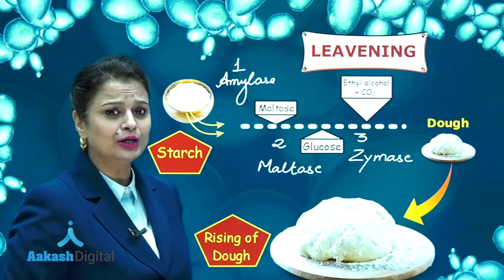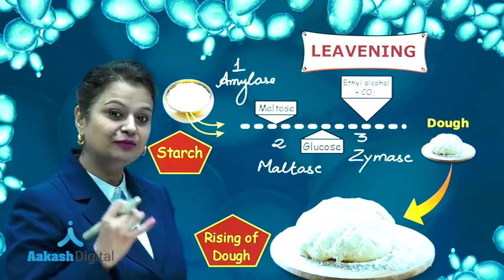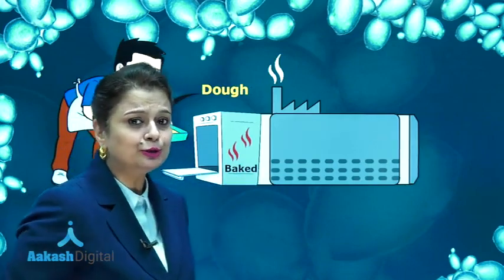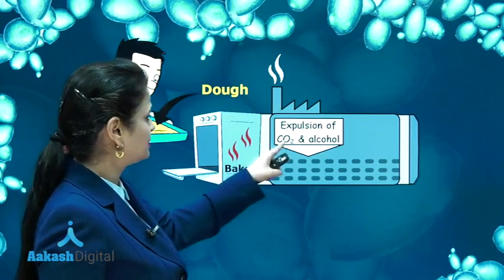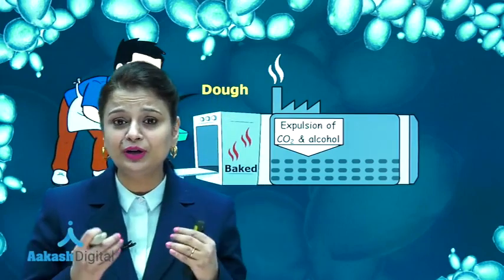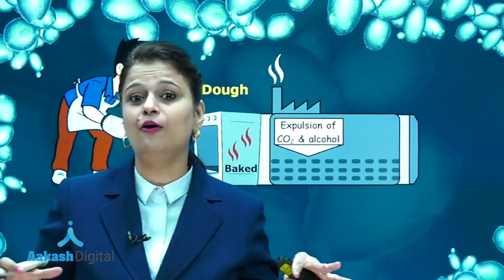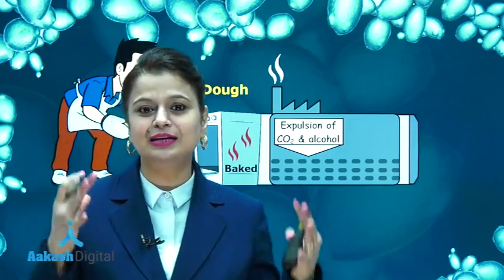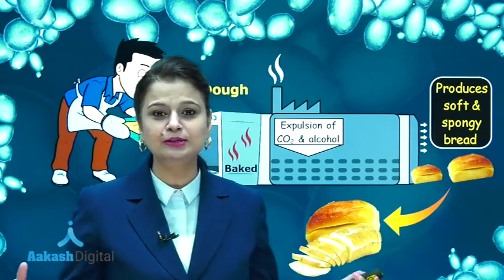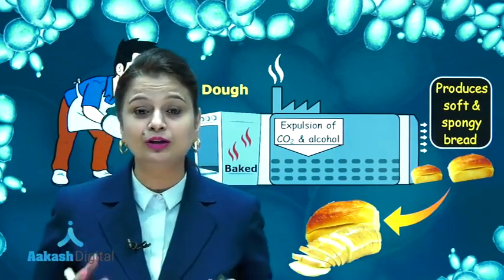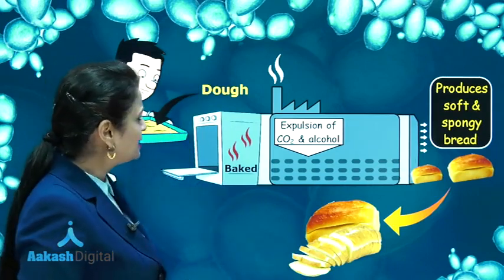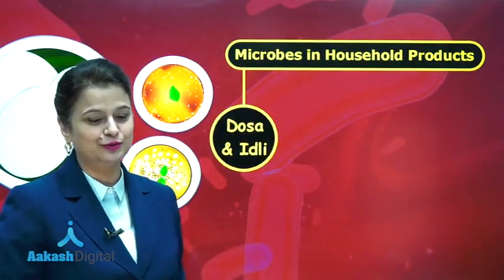Now what are we going to do? We are going to bake this leavened dough. This leavened dough is baked at an appropriate temperature. Due to baking, there is expulsion of carbon dioxide and alcohol. Carbon dioxide and alcohol are removed, due to which several holes are formed, and this results in the formation of soft, spongy bread. So this is how, due to expulsion of carbon dioxide and alcohol, sponginess occurs in the bread, right?